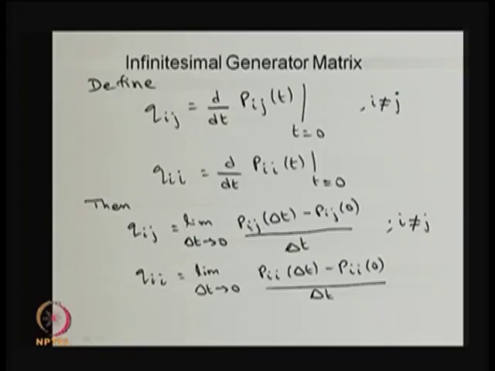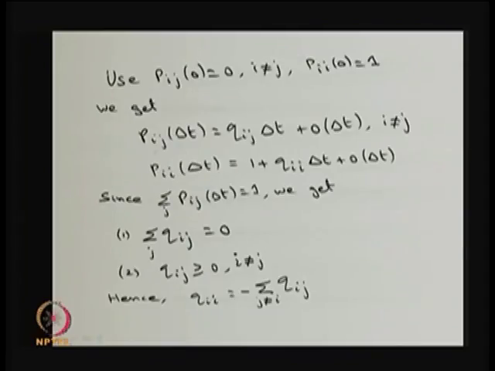Therefore, the Pij of delta t, this will go to this side. So, Qij times delta t, therefore, Pij of delta t is nothing but Qij multiplied by delta t plus small o of delta t. That means, as delta t tends to 0, this whole quantity tends to 0.